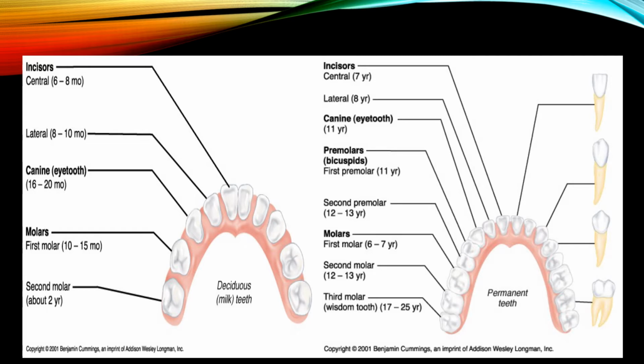The permanent teeth are of 4 types: incisors, canines, premolars and molars, and each has specific functions. Incisors are used for cutting, canines for holding, premolars for cutting and crushing, and molars mainly function in chewing, grinding and crushing.